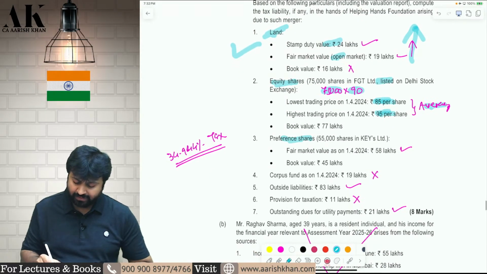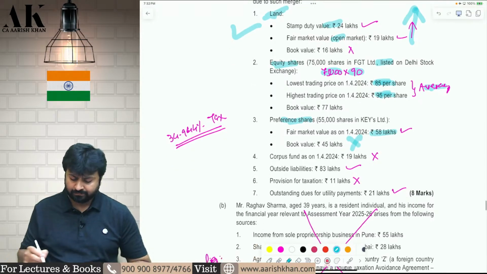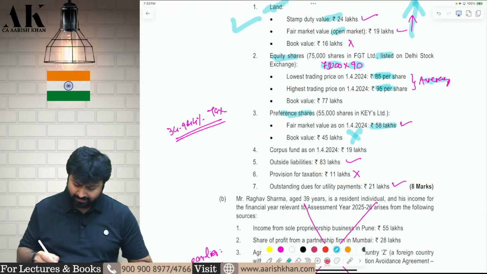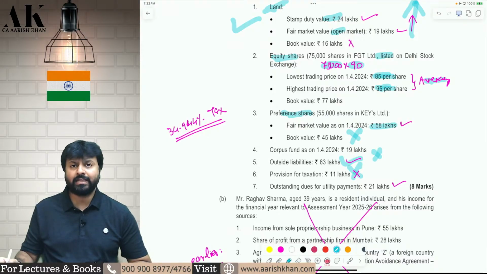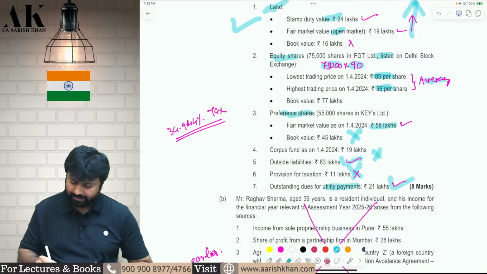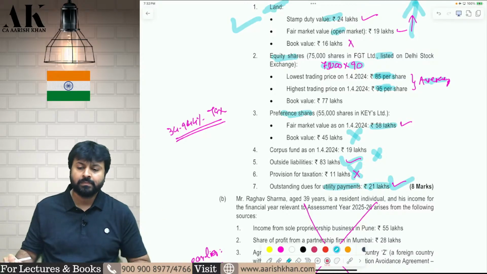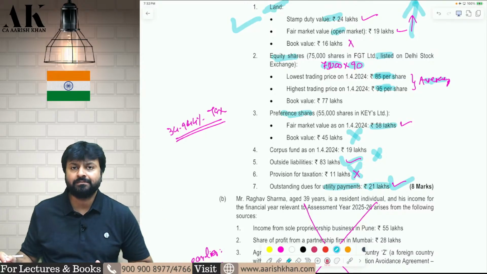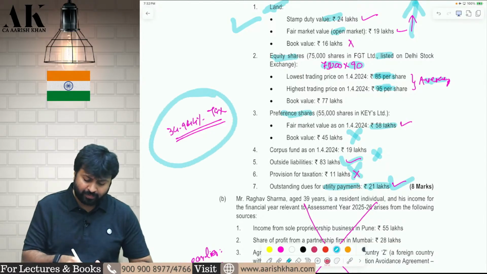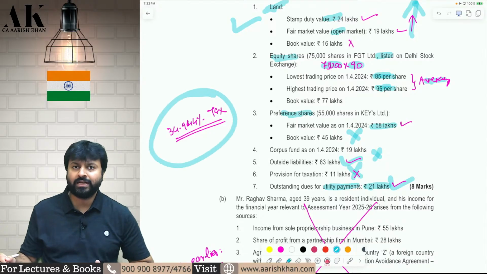For preference shares, you will take market value, not book value. Then corpus fund is not taken in the liability. Outside liability you will take. Provision for tax is also not taken in the liability, and other liabilities, utility payment liabilities will also be taken. That's it. This will give you your accreted income. On that you will apply 34.944% tax. That will give you your tax liability as per 115TD.